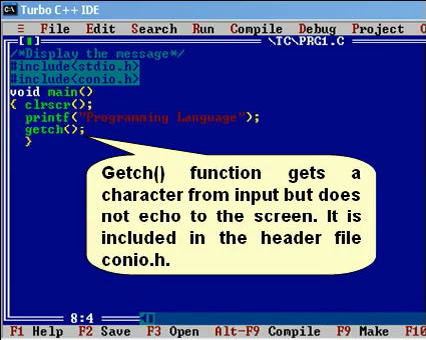Then getch function. It gets a character from the input but does not echo it to the screen, and it is included in the header file conio.h.